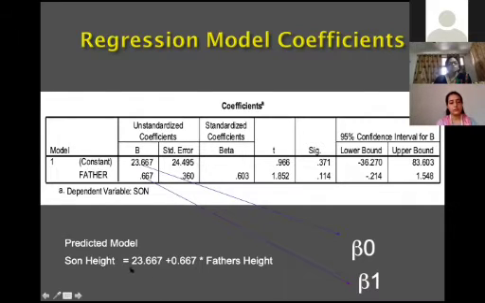Y is your dependent variable. Here the dependent variable is the son's height. Beta naught is the constant. You substitute these values in this equation: 23.67 plus 0.667 into father's height. What is the interpretation of this model? If the father's height increases by 1 unit, then the son's height will increase 0.667 times. This is the interpretation of the simple linear regression model.